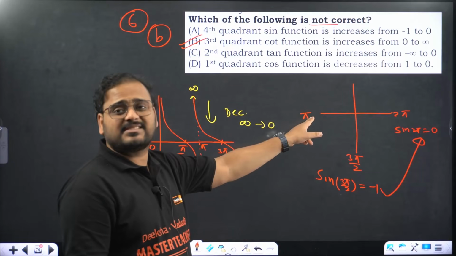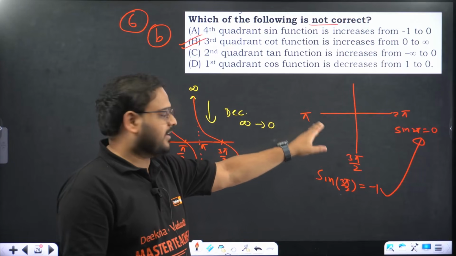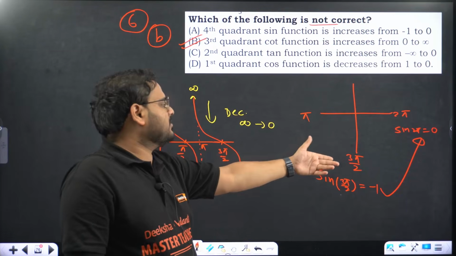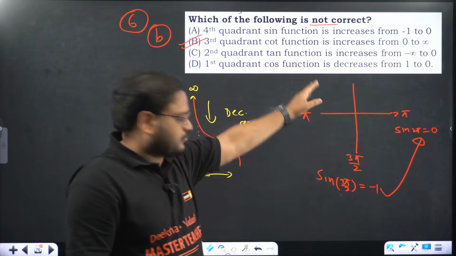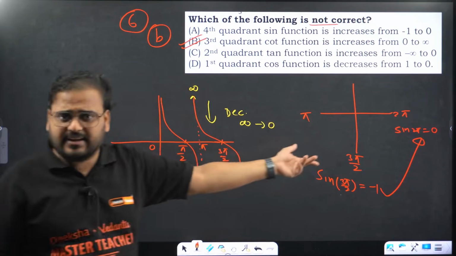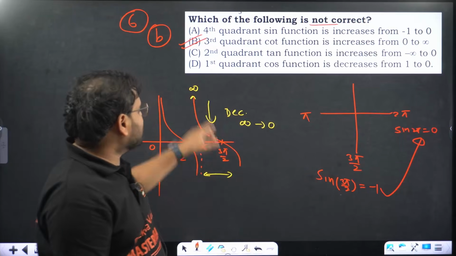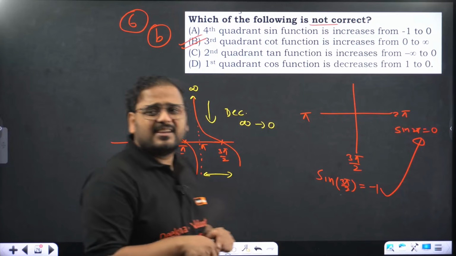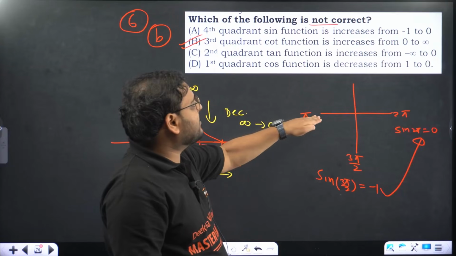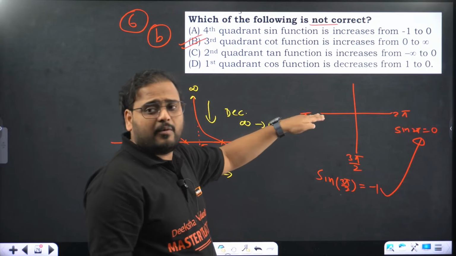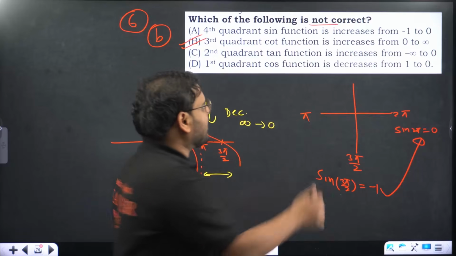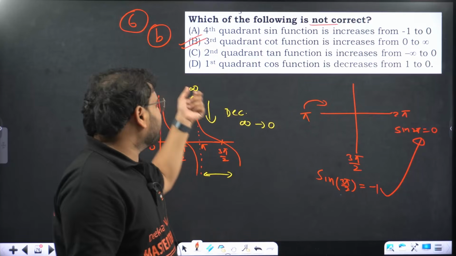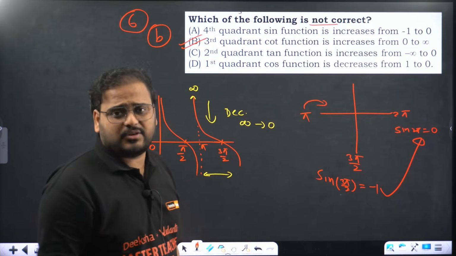Cot pi is what? Undefined, infinity. And cot 3 pi by 2 is what? 0. They're both positive only, right? 0 doesn't matter. This is positive only. So in the third quadrant cot is positive. It's going from plus to minus infinity. If somebody is thinking cot pi is not infinity because it can be negative also, this value can be in the second quadrant also. We cannot find the cot value at pi. It's undefined actually.